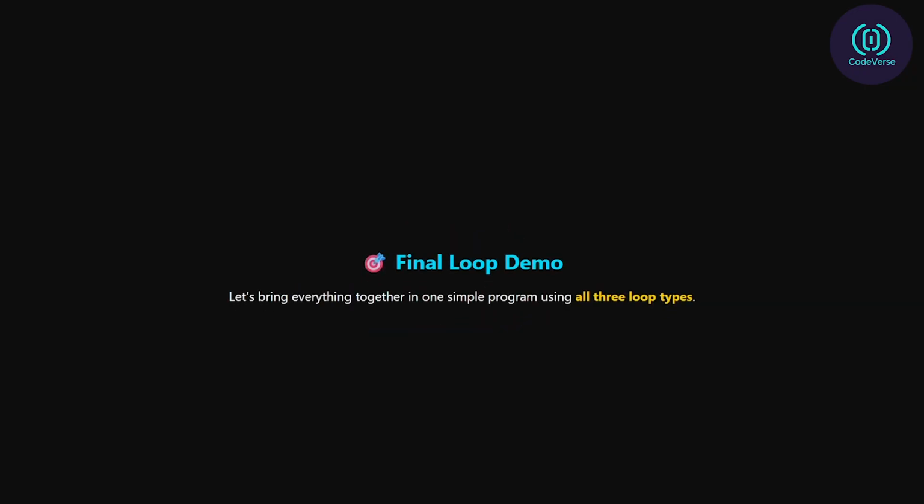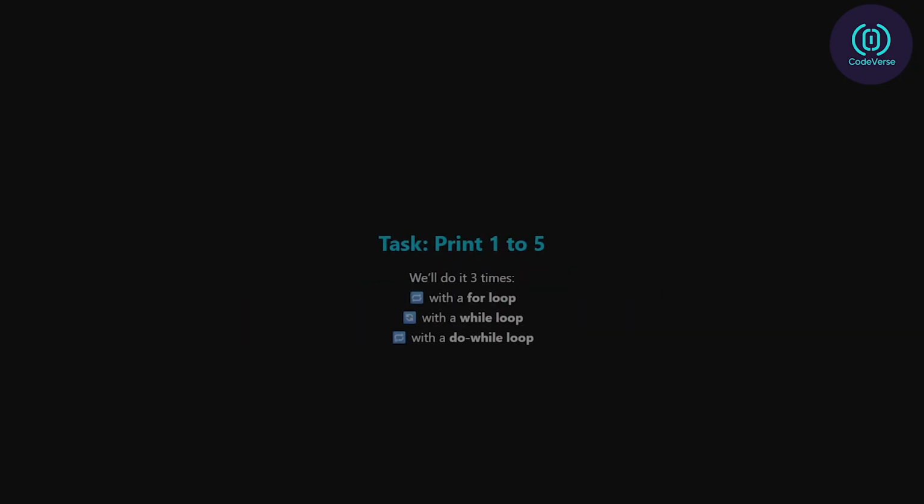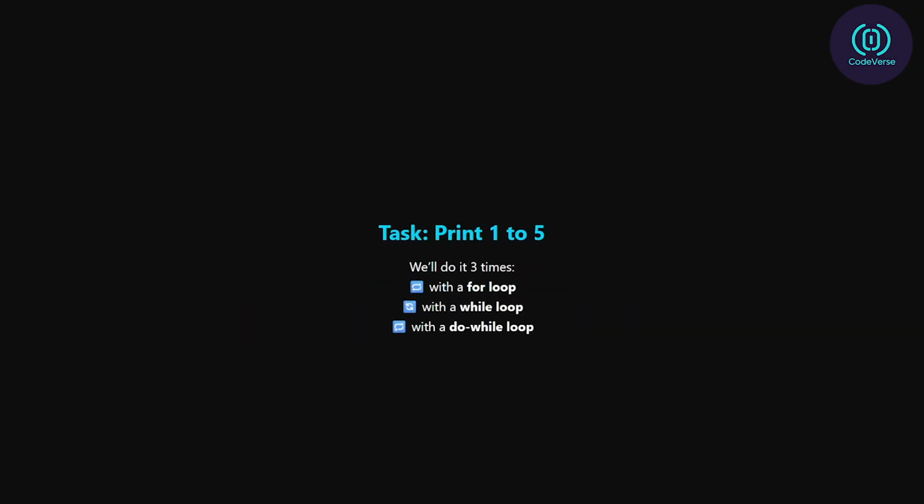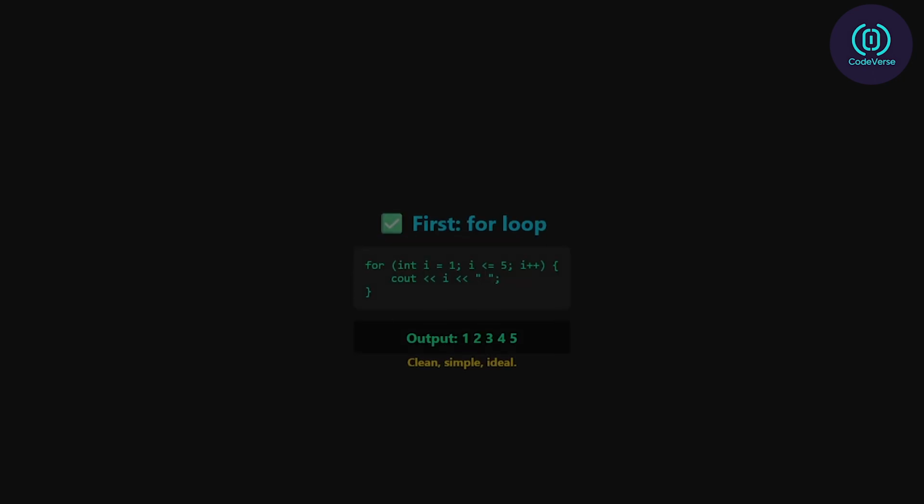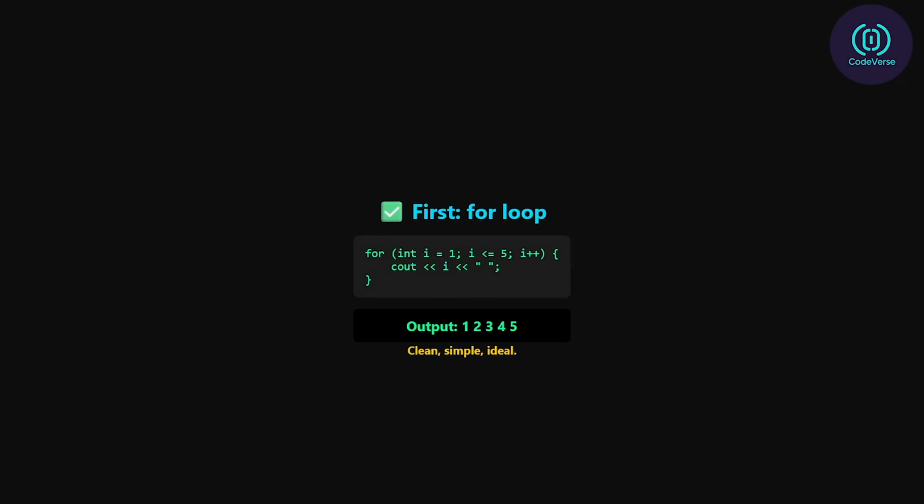Let's bring everything together in one simple program using all 3 loop types. We'll write code that prints the numbers from 1 to 5, once with a for loop, once with a while loop, and again with a do-while loop. First up, the for loop: for (int i = 1; i <= 5; i++) { cout << i; } Clean, simple, and ideal for this task.